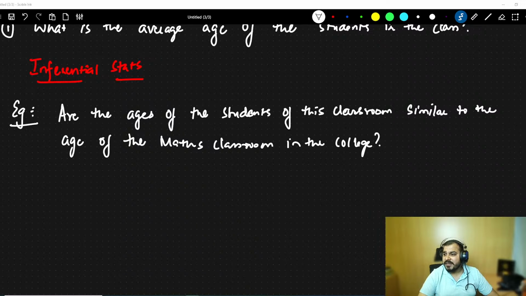My question basically says, are the ages of the students of this classroom similar to the age of the maths classroom in the college? So here the maths classrooms in the entire college are my population, and just a classroom of students is my sample.